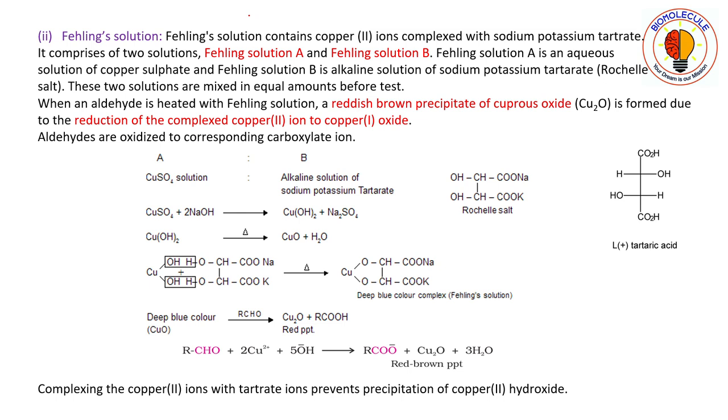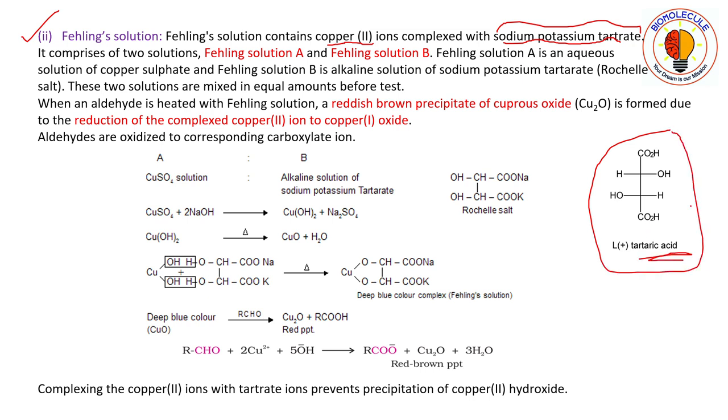Okay, now moving on to Fehling solution. So Fehling solution contains copper 2 ions. This one contains copper 2 ions complexed with sodium potassium tartarate. So what is this sodium potassium tartarate? Okay, if you can see here, this one is the tartaric acid. You can see in this one, this tartaric acid contains two carboxyl groups and two hydroxy groups.